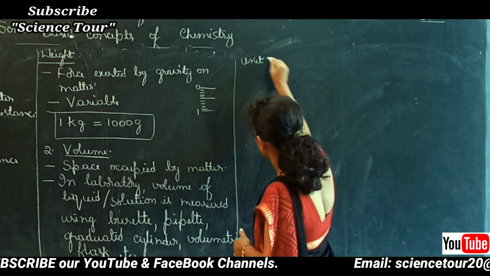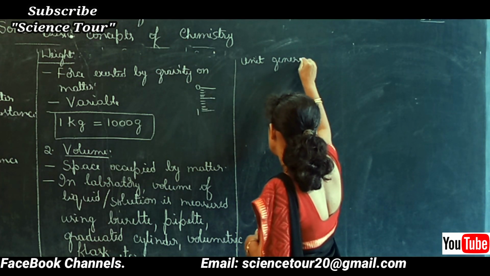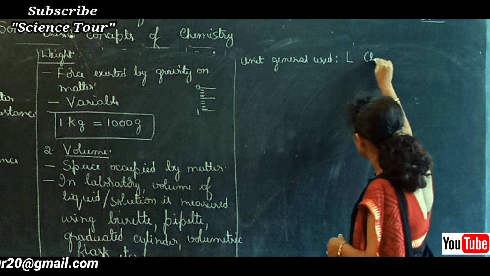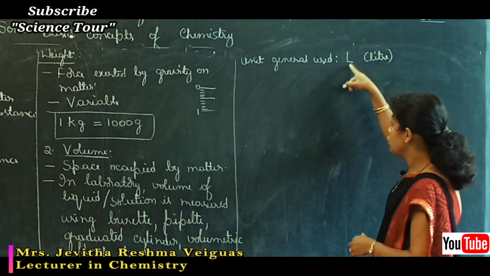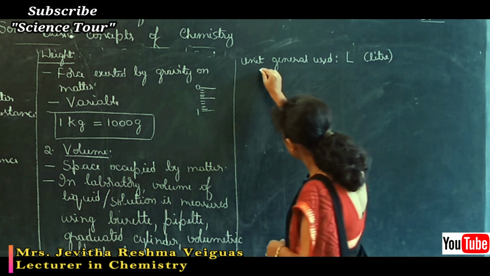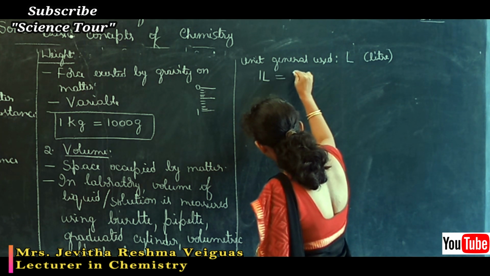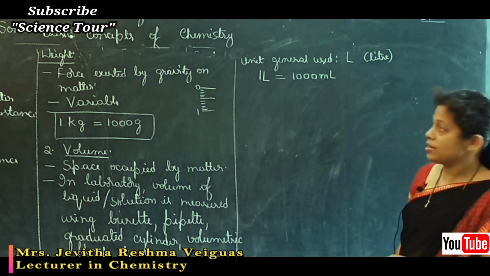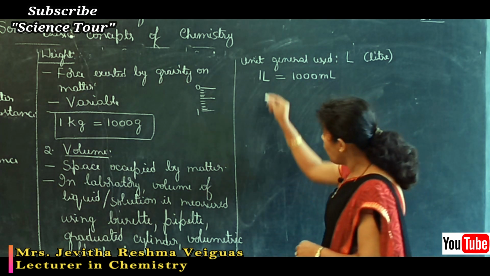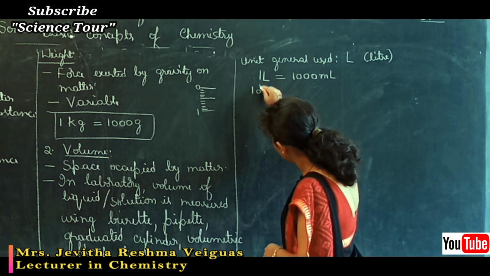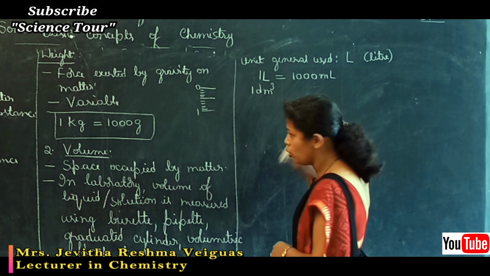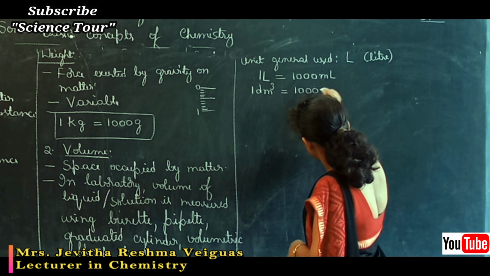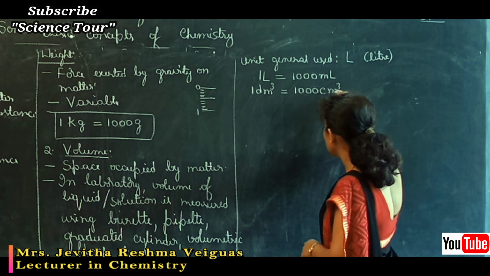The unit generally used for volume is liter, denoted as capital letter L. Actually, 1 liter is equal to 1000 milliliter. This is the conversion factor. 1 liter is also called 1 decimeter cube, dm cube. It is equal to 1000 centimeter cube or cubic centimeter.